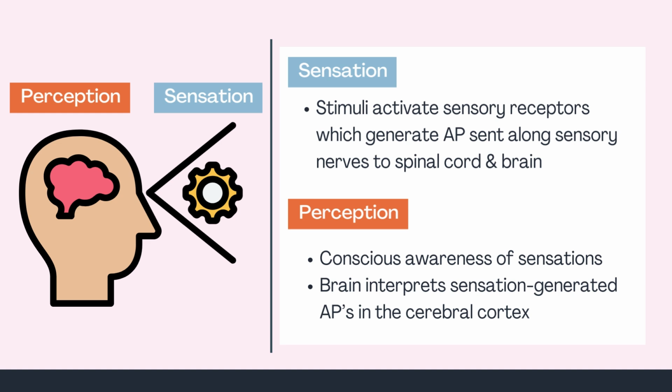Perception is the conscious awareness of sensations. Perception occurs when the brain interprets the action potentials generated from sensation. Perception occurs in the cerebral cortex. The image shows sensation as visual receptors being activated, and perception is the brain knowing what it was looking at.